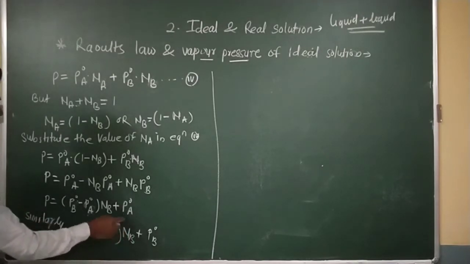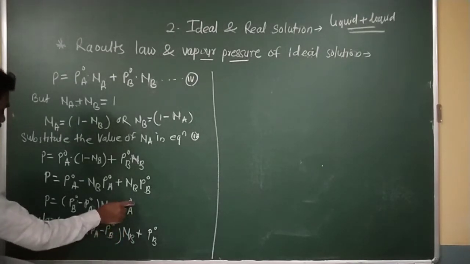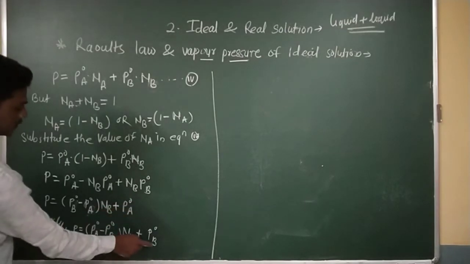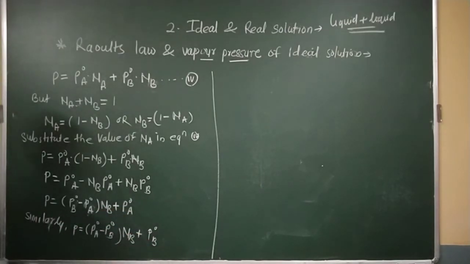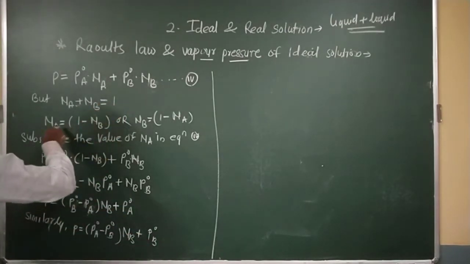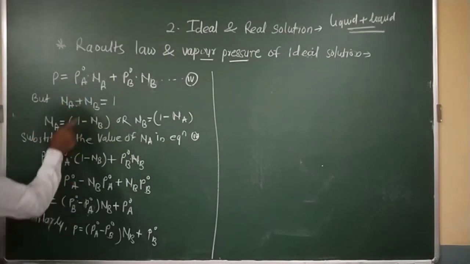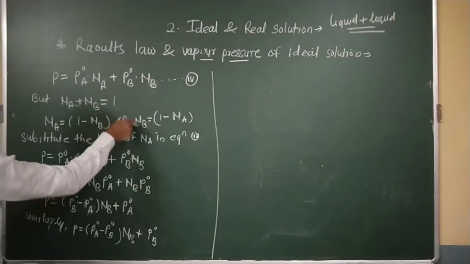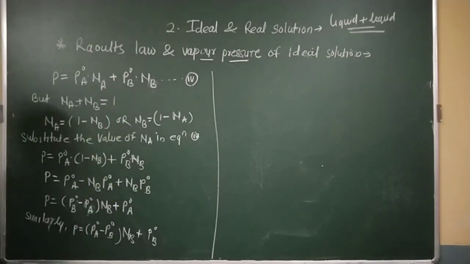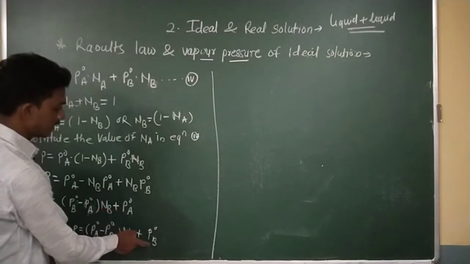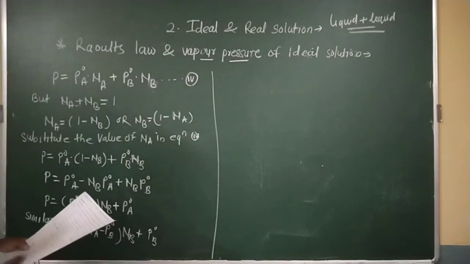Both equations are the same. This is for A liquid, this is for B liquid. Simply, when I substitute the value of NA in this equation, I will get this answer, and if I substitute the value of NB into these equations, I will get this answer. Both equations are the same. This is for pure liquid A and this is for pure liquid B.